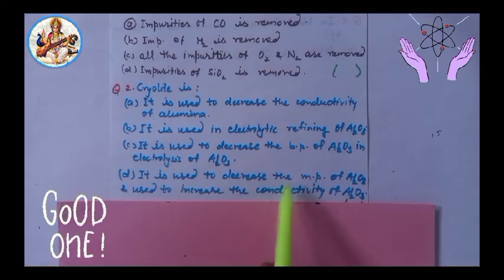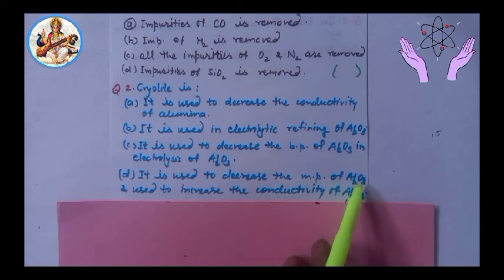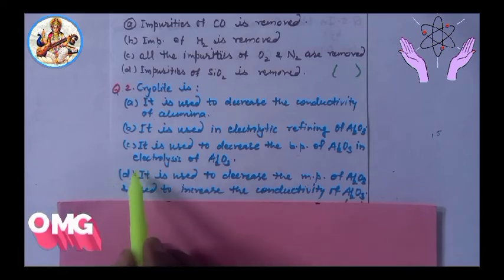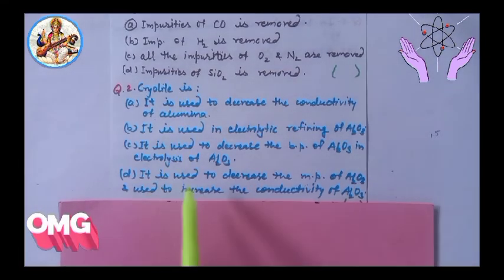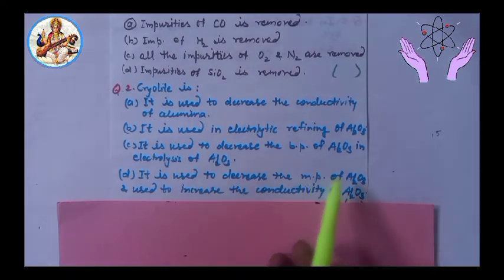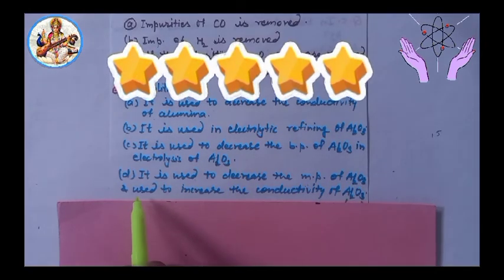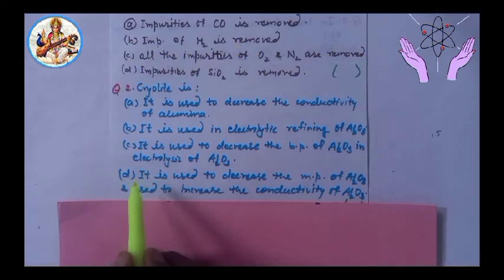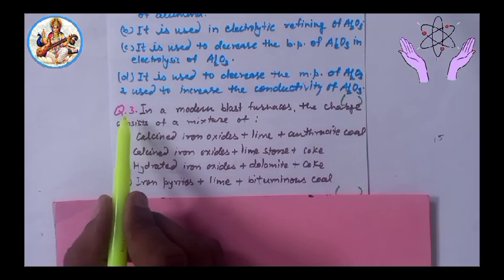D, it is used to decrease the melting point of alumina and to increase the conductivity of alumina. Important. So the answer is option D.